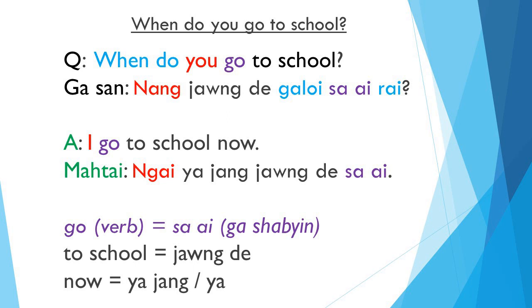Question: when do you go to school? Kasan nang jong de gloi sa ai rai. When do you go to school? Nang jong de gloi sa ai rai. Answer: I go to school now. Mathai ngaya jang jong de sa ai. I go to school now. Ngaya jang jong de sa ai. Go is the verb sa ai. To school is jong de. Now is ya jang or yap.